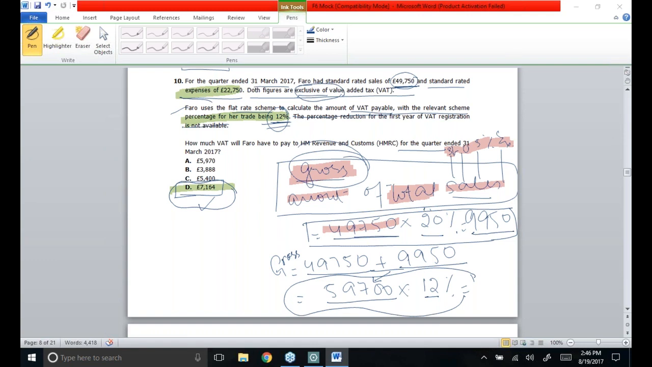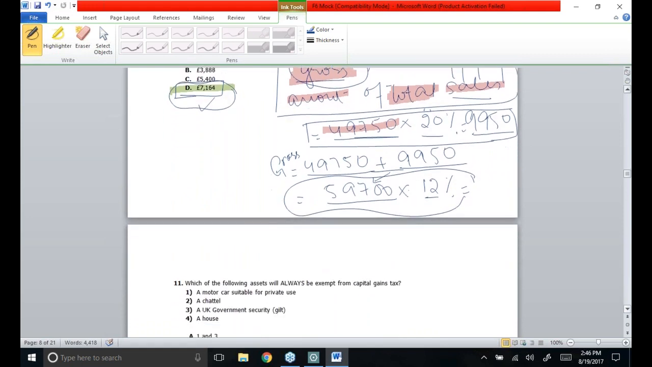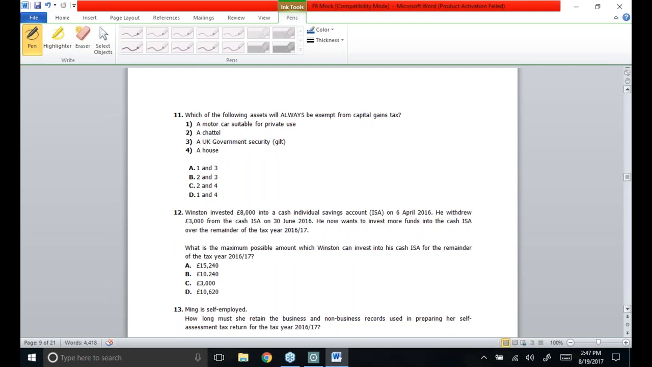Okay, moving towards the 11th MCQ. Which of the following assets will always be exempt from CGT? A motor car. I need not read the line completely, because whenever a motor car is sold, that is going to be exempt from capital gains tax purposes. A chattel need not always be exempt.